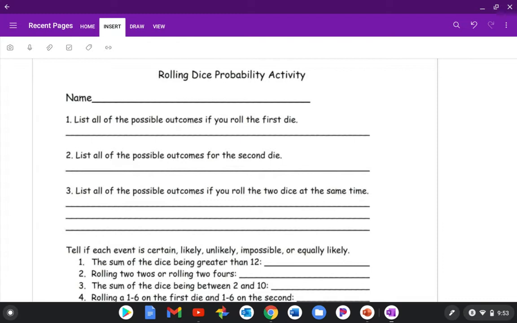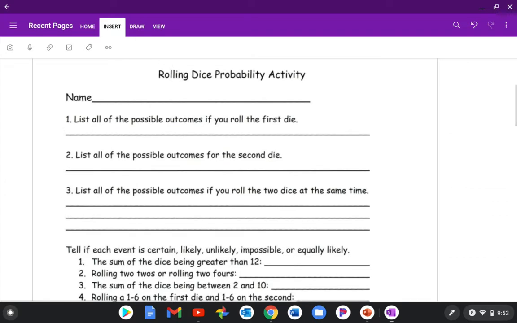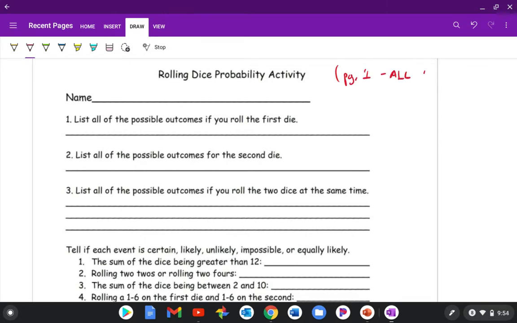I'm going to print copies of this out if you want to stop by my room, or you can print it out on your own, or you can just answer these on your own. It doesn't matter. So we are going to do a little rolling dice activity. The first part is just going to be theoretical. So the first page, if you want to make note, page 1 is all theoretical.